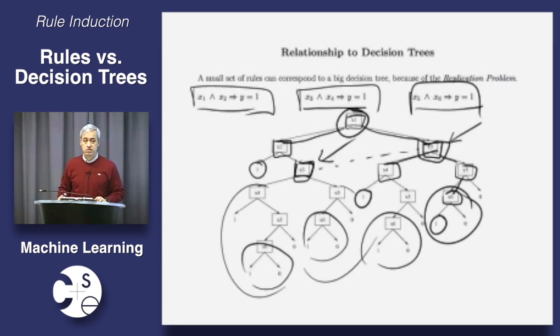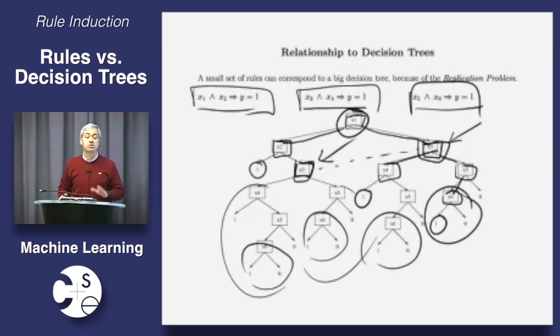Any questions? Okay, but if rules are so great and trees are so bad, then why do we bother with learning decision trees? Why are decision trees the most popular data mining method and not rules? What are the potential disadvantages or complications of learning sets of rules? Slower at runtime? Yes, at runtime. At runtime, decision trees are blindingly fast. Decision trees are just about the fastest thing you could have at runtime. You just go down one branch. It's all there for you. With rules, you have to match all the rules. If you have a lot of rules, that could take a long time. That could be too slow.